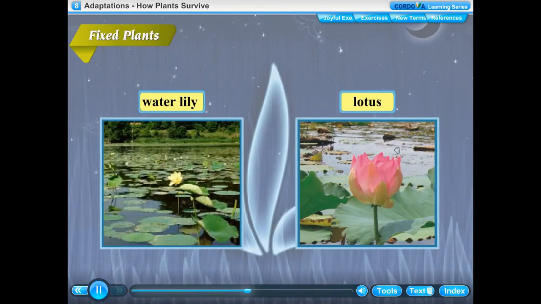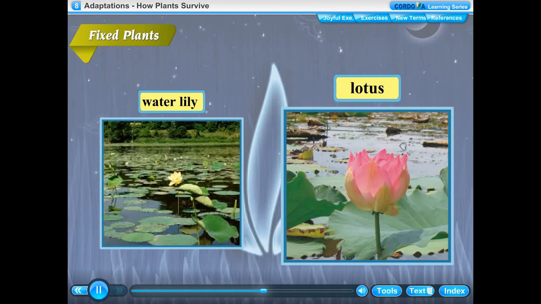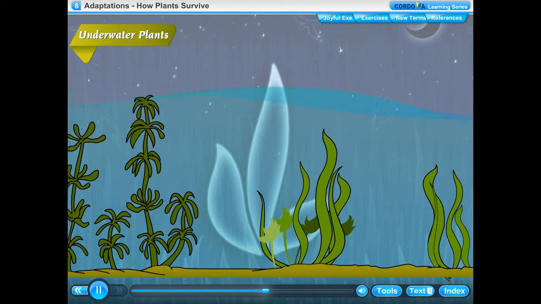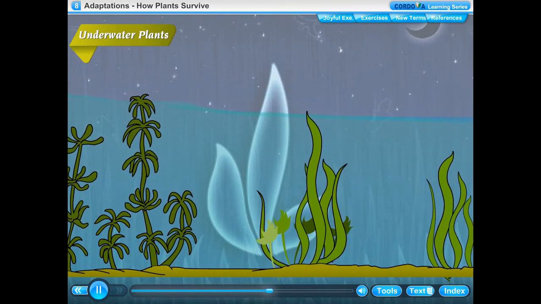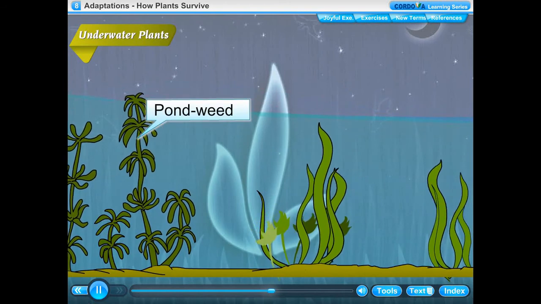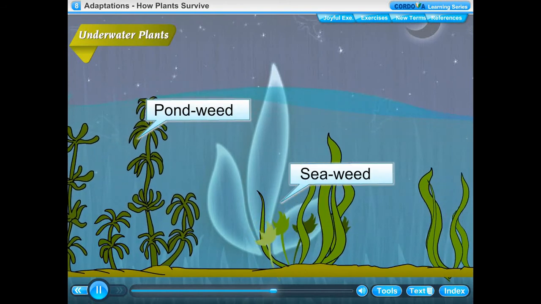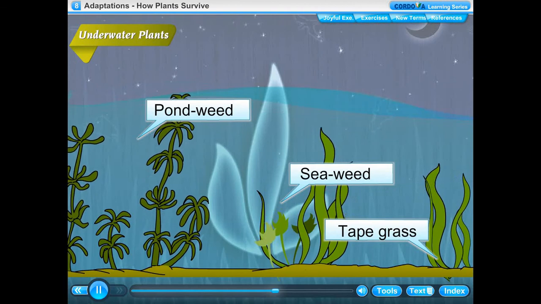Fixed plants. They have hollow and light stems that keep the leaves and the flower afloat. Their leaves are broad and have stomata on the upper surface to breathe easily. Their roots are fixed to the bed of the pond. Examples: water lily and lotus. Underwater plants. They have no stomata and breathe through their body surface. Examples: pondweed, seaweed and tape grass.